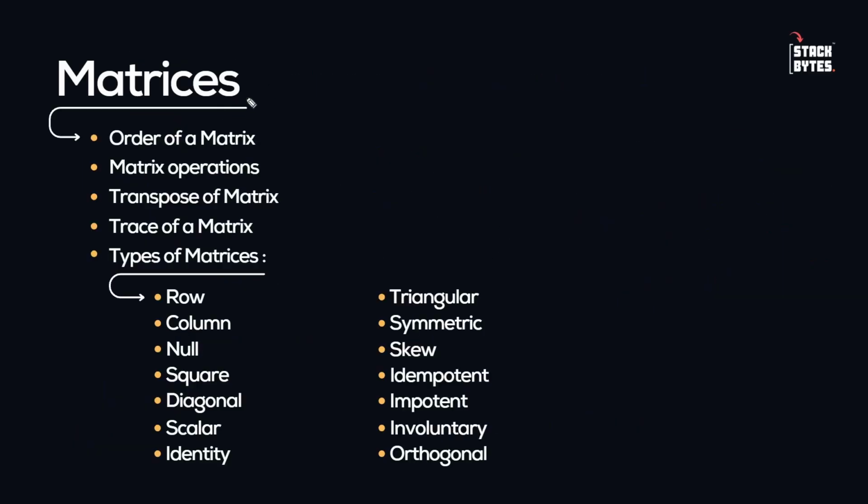Okay, and finally, now is the time to show you the syllabus of matrices. So we have order of a matrix that you already know. What are matrices? You already know. What are vectors? You already know. Then next upcoming topics are matrix operations, transpose of a matrix, trace of a matrix. Okay, and then different types of matrices are there. We will see those matrices one by one, and also we will keep on visualizing these matrices and how the transformation operations work in the matrices. So this is what we are going to have a look at.